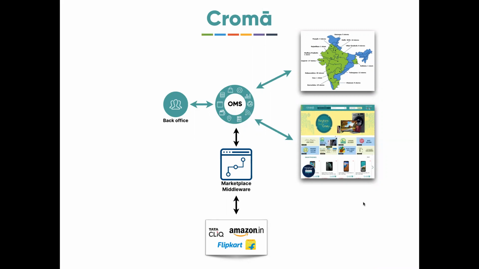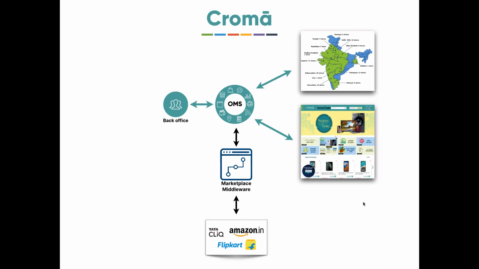If you look at it from a high level, a Croma brick and mortar store is similar to what a Flipkart is. The only thing is, one is in physical form, another one is in virtual form. But a store is a store. So their order management system could do it, but unfortunately it is not able to. The reason being, it's a different system altogether. So that's the problem that we are trying to solve through this middleware.